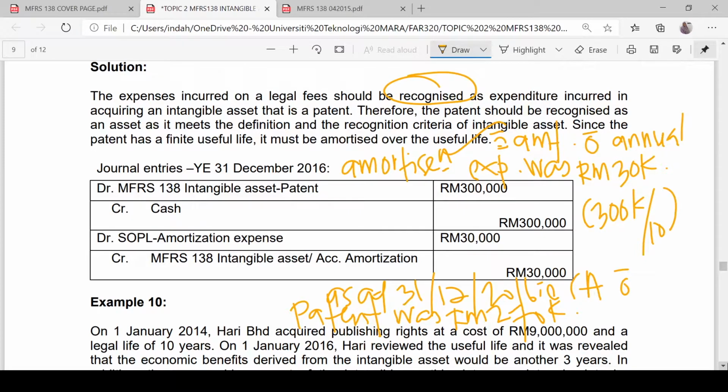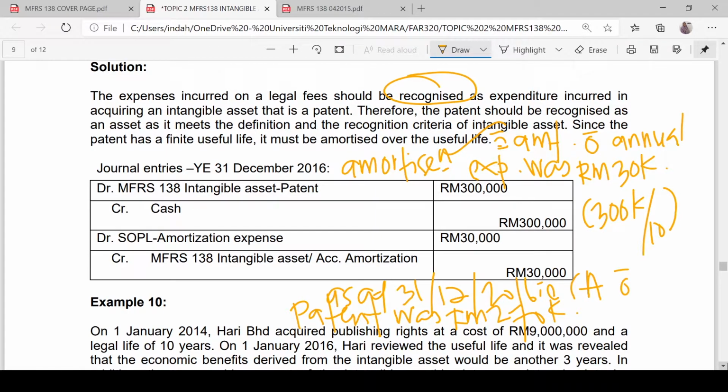Okay, so let's look at the suggested solution given here. The expense incurred on a legal fee should be recognized as expenditure incurred in acquiring an intangible asset, which is a patent. Therefore, the patent should be recognized as an asset as it meets the definition and recognition criteria of intangible asset. Since the patent has a finite useful life, it must be amortized over the useful life. So if you want to be exact, you have to state it also, to be amortized over 10 years of useful life.